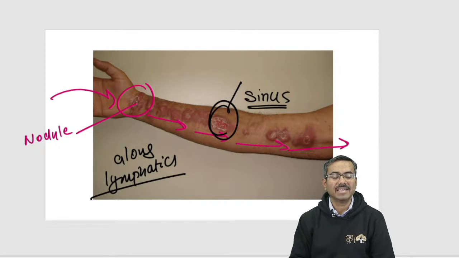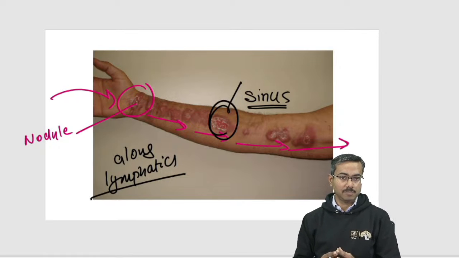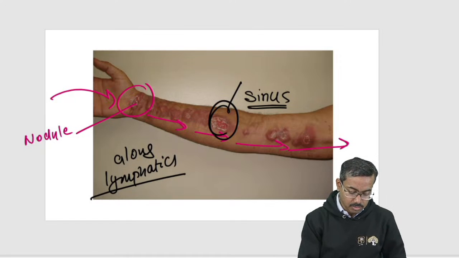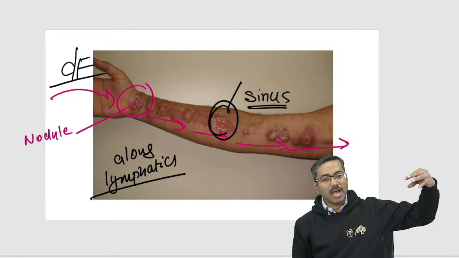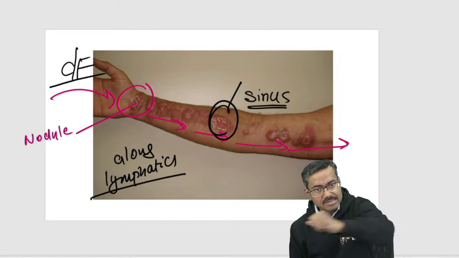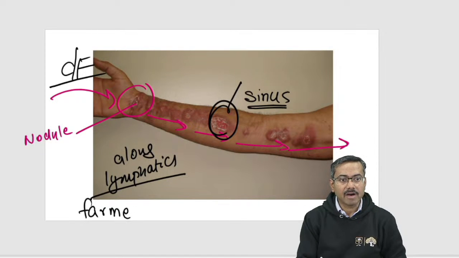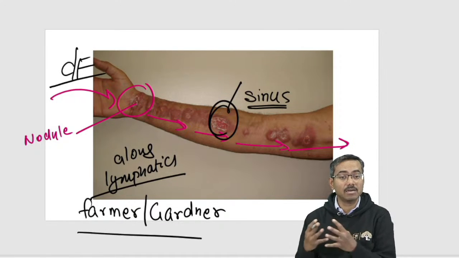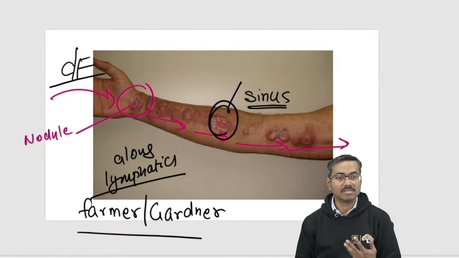So there will be sinus formation, meaning pus coming out from those nodules. Look at the morphology of sporotrichosis. I'm talking about clinical first, so that you have other information also. Clinically, the clinical feature is nodules and sinuses along the lymphatics of the upper limb or the lower limb, typically in a farmer, and we expect it also in a gardener. So it can be called rose gardener's disease also, because they're picking roses from the garden. That's rose gardener's disease, sporotrichosis.